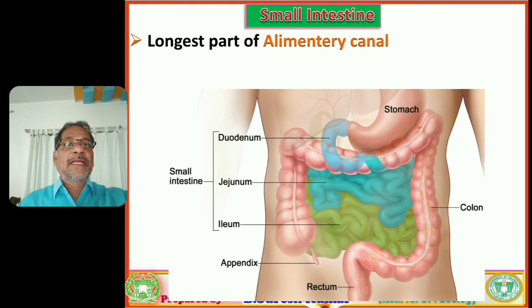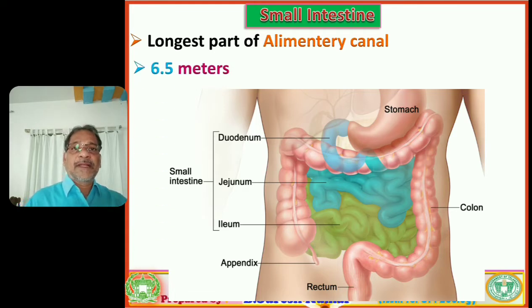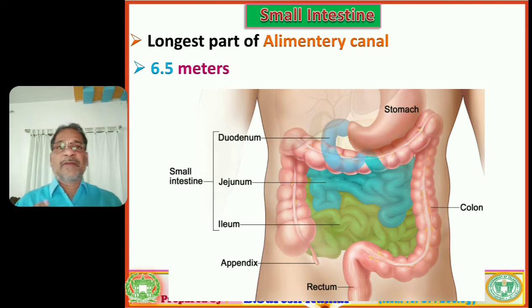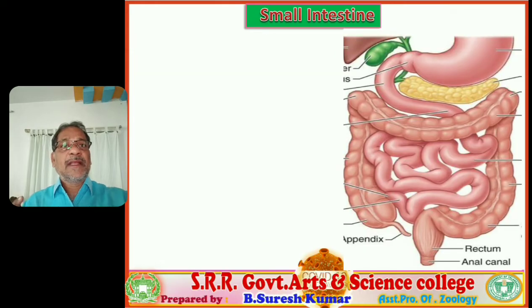It is the longest part of the alimentary canal. Its diameter is smaller, that's why it is named small intestine, but it's not shorter. Its diameter is smaller, but its length is longer, about 6.5 meters.